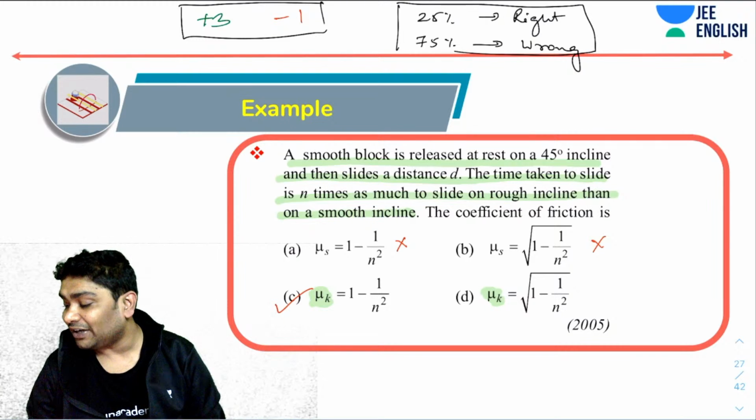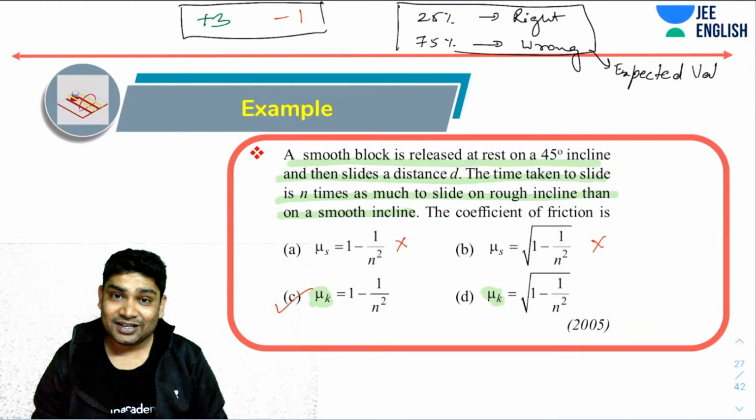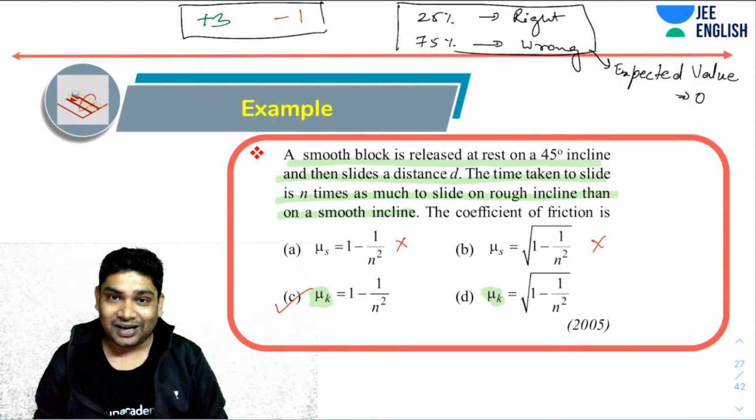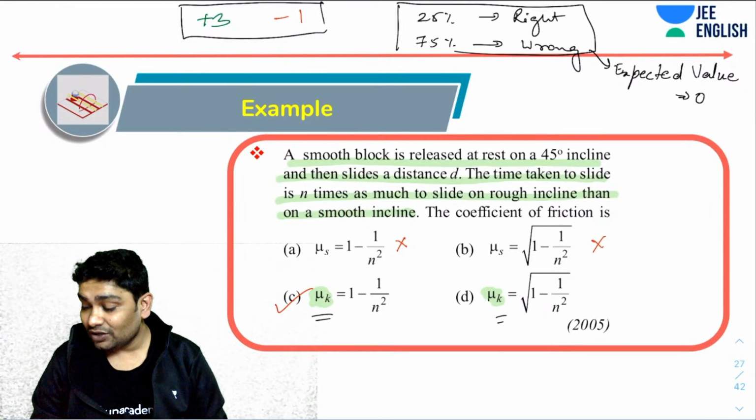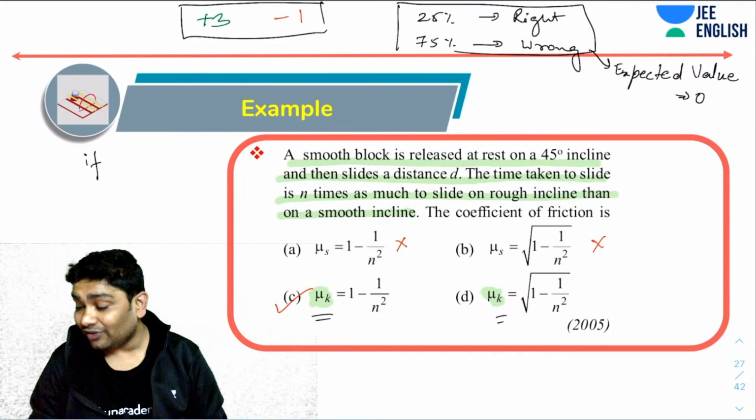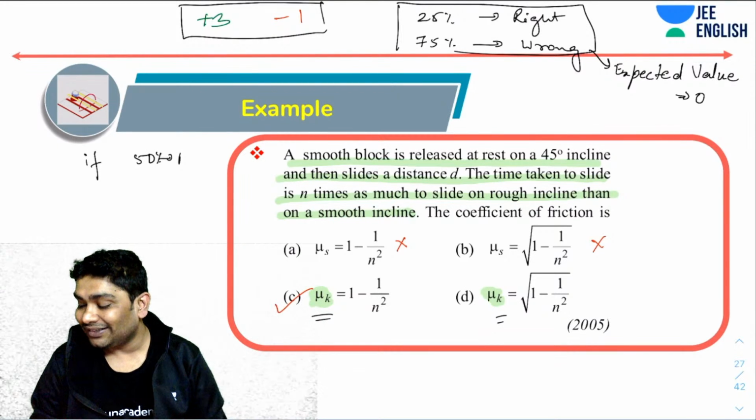So that is called the expected value. Expected value of guesswork here is zero. So if you're making random guesses, then you're expected to make zero marks, right? But imagine you have 50% probability of getting it correct, 50% right and 50% wrong.